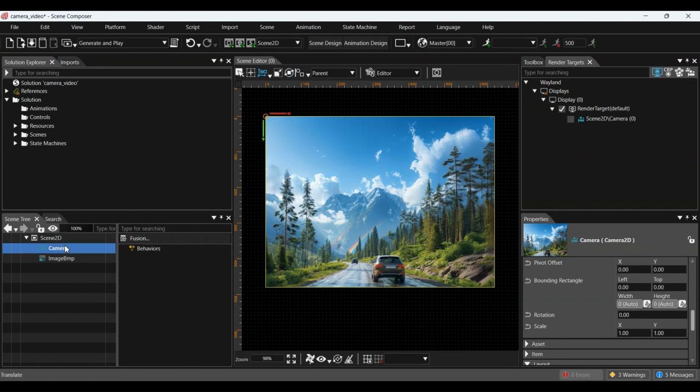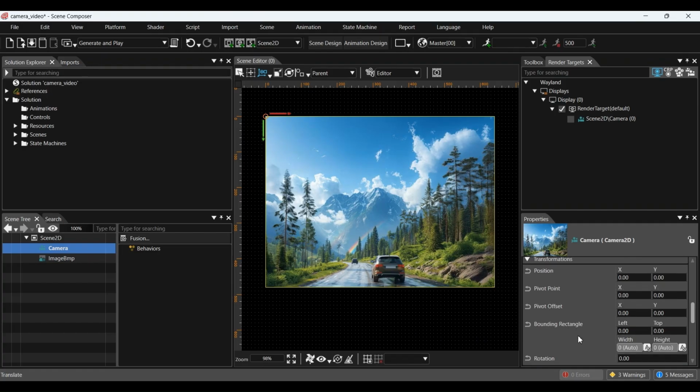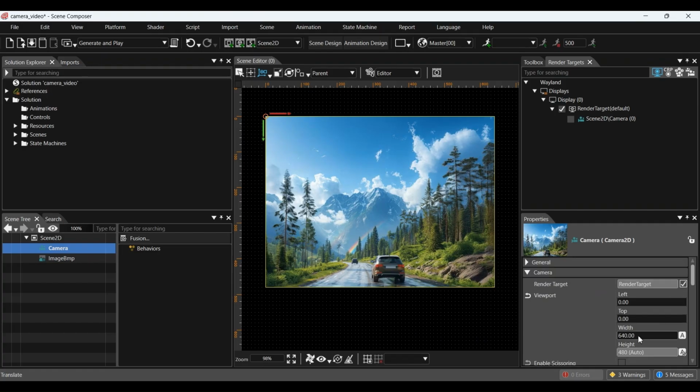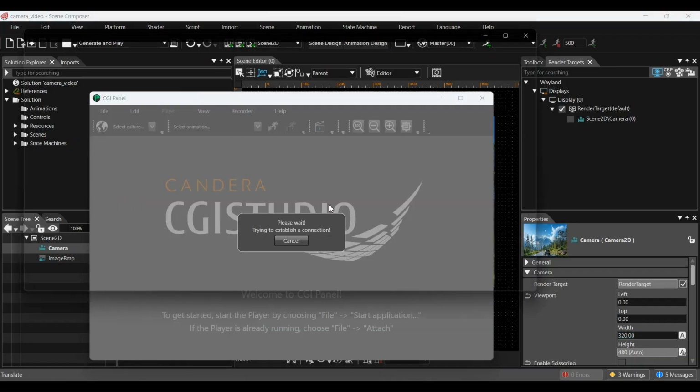Now, let's change the camera's drawing range again. Set the viewport width to 320 in the camera node properties. When you preview it in the CGI player, we'll notice that only half of the screen is drawn.